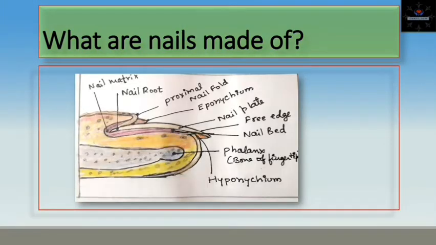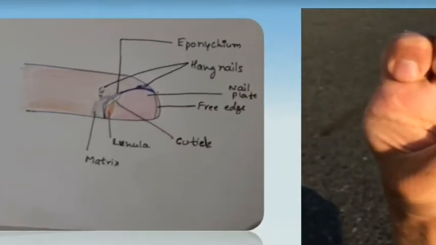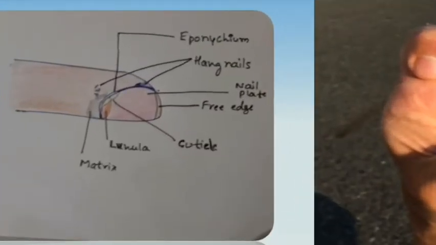Nails are very complex and they are made up of several parts. The visible part is actually the nail plate. All the parts of the nails are not visible. Hangnail. It is the skin attached to the nail.